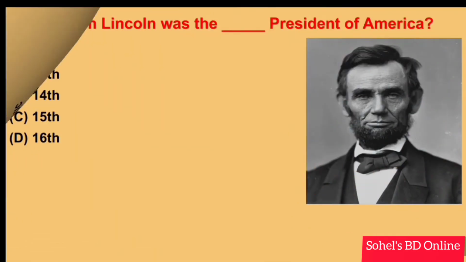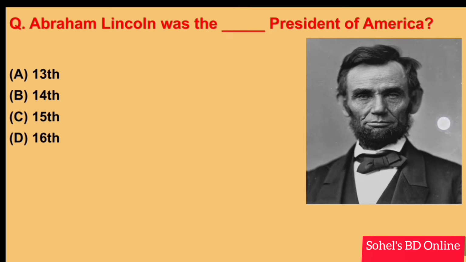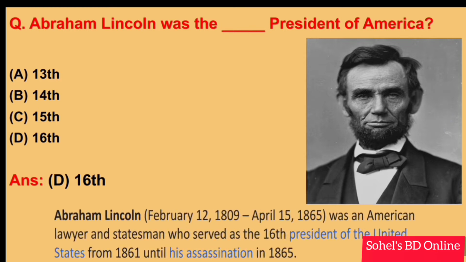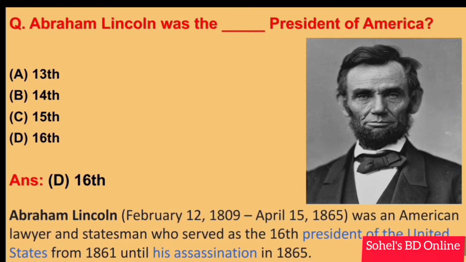Next. Abraham Lincoln was the dash president of the America. Answer D. 16th president. Abraham Lincoln, born on February 12, 1809 and died April 15, 1865, was an American lawyer and statesman who served as the 16th president of United States from 1861 until his assassination in 1865.